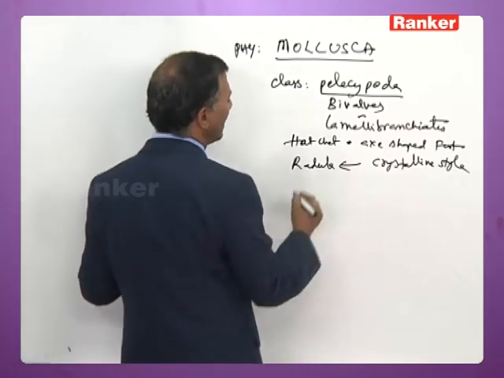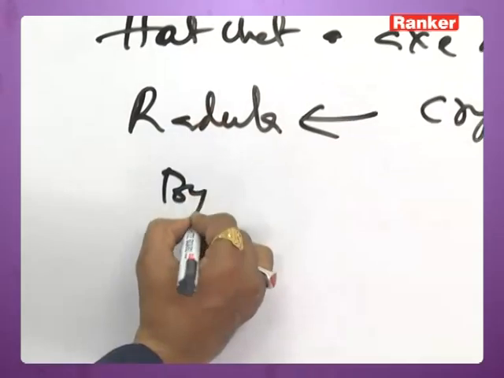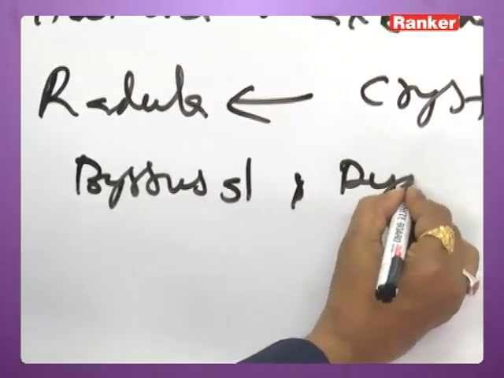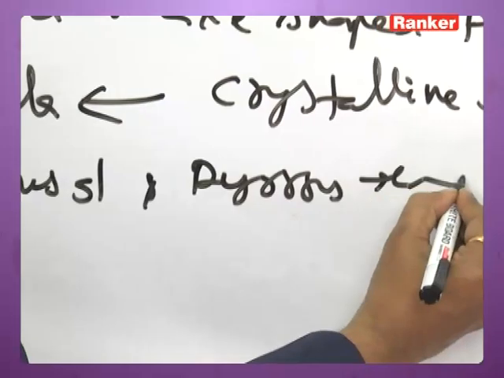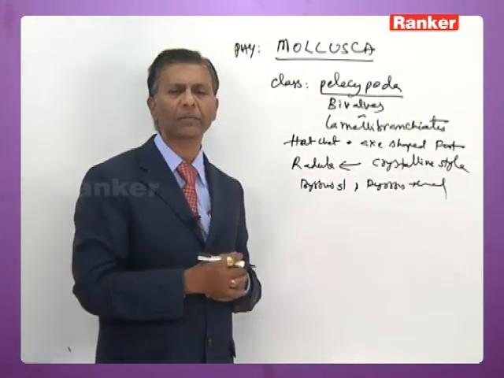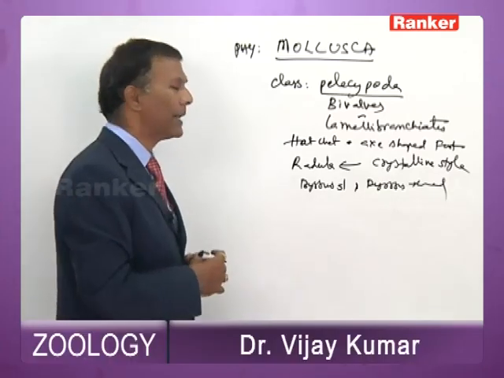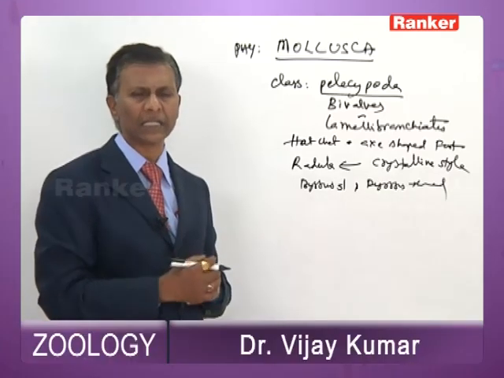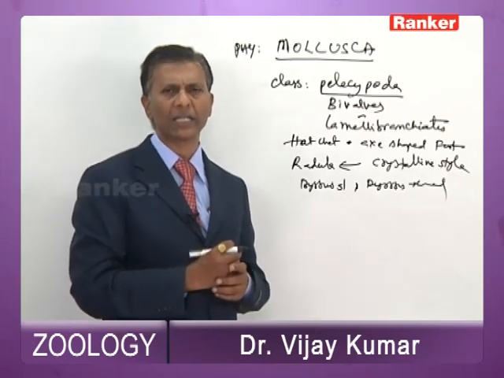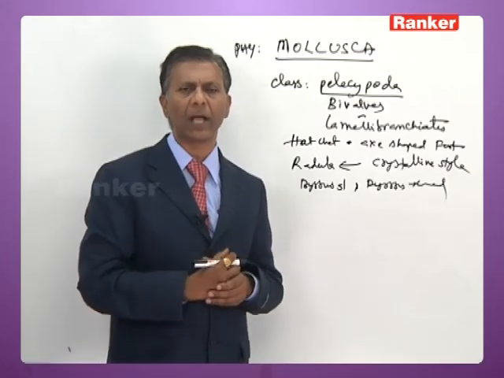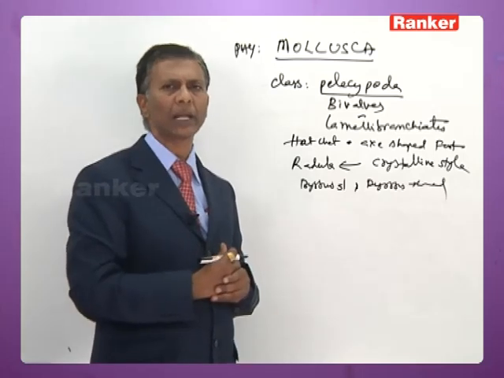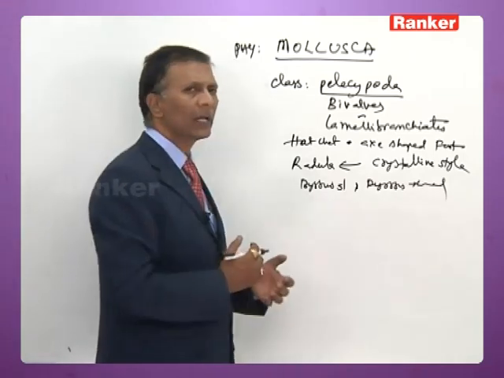Then in Pelecypoda, byssus gland and byssus thread, that is, the foot is modified into byssus gland and byssus thread that helps in anchorage. Pelecypoda includes oysters, mussels and scallops. Heart has 2 auricles and a single ventricle, and they've got larvae.